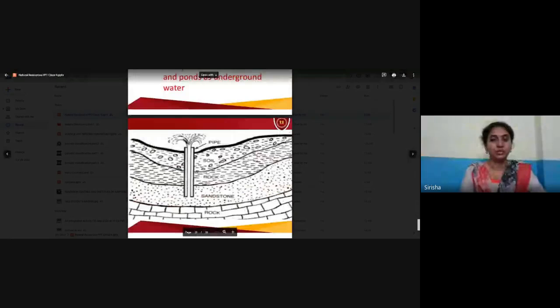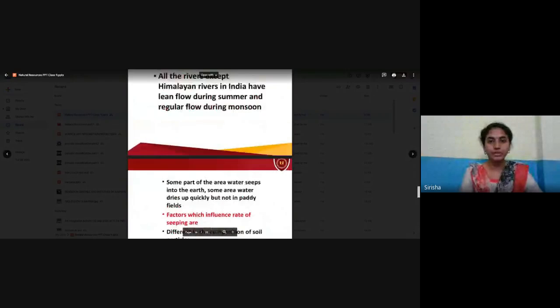This is about the water, and there is a large study about water and how it forms. There are two types of rivers. The rivers which flow throughout the year are called perennial rivers, and the rivers which flow only according to seasons are called seasonal rivers. Perennial rivers are present near the Himalayan regions, like the Brahmaputra and Ganges. Seasonal rivers are like the Congo, Amazon, and Nile.